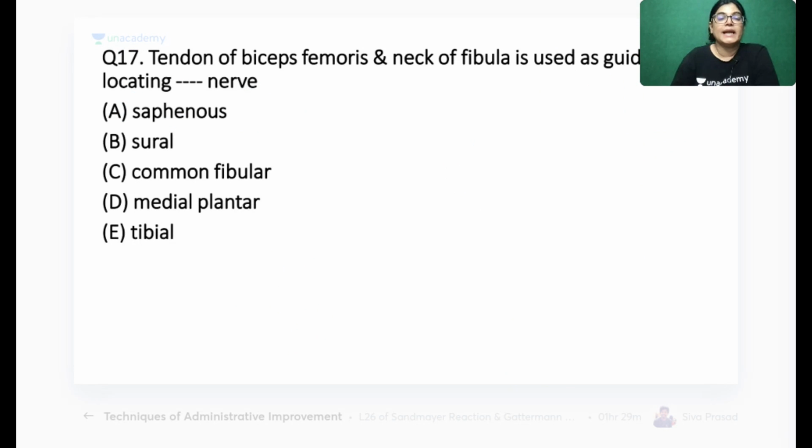So this is easy. Tendon of biceps femoris and neck of fibula is used as a guide for location of which of the following nerves? Options are saphenous nerve, sural, common fibular, medial plantar or tibial nerve. Your time starts now. We have got 5 options and you have to mark the correct answer.